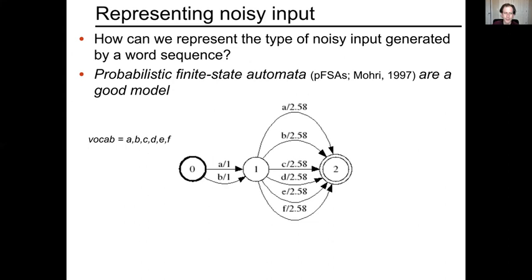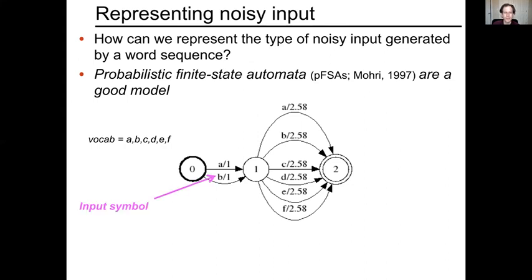So here's an example. Let's suppose that we have a language which is vocabulary items A through F. So there's 6 elements in the language. And this is a little probabilistic automaton. The non-probabilistic part, you can probably recognize, has 3 states. State 0 is the initial state. State 2 is the final state. State 1 is not a final state. And you can see the arcs. So any string that this automaton will recognize will be of length exactly 2.